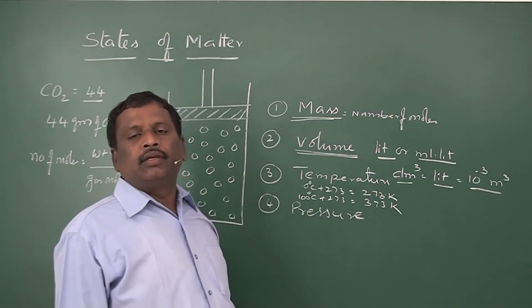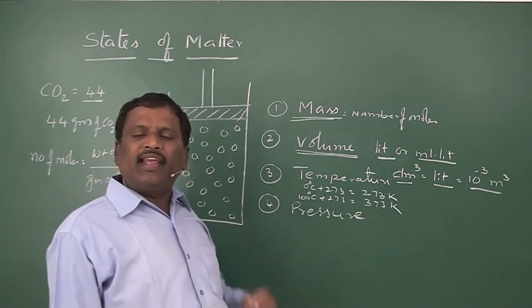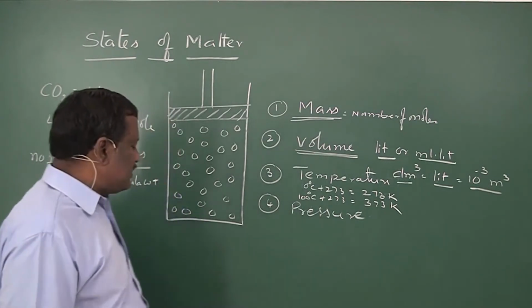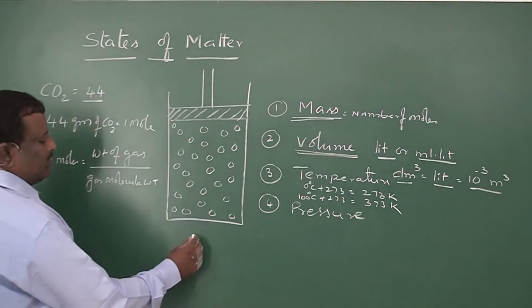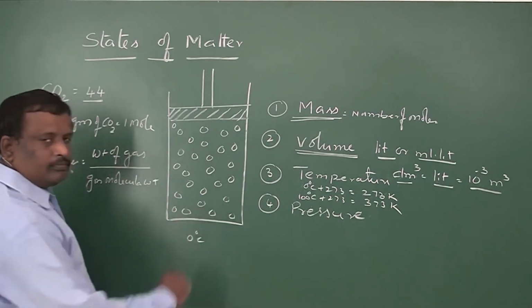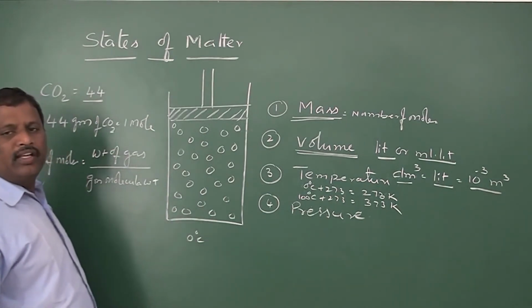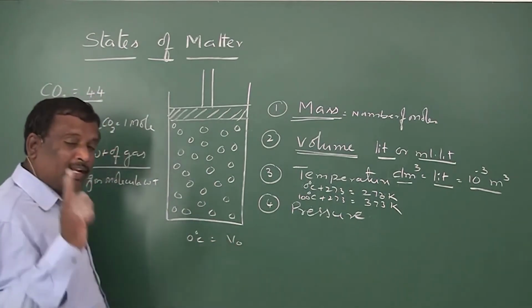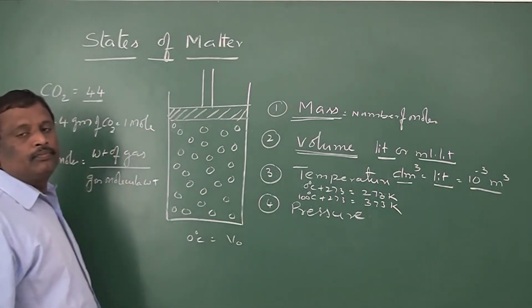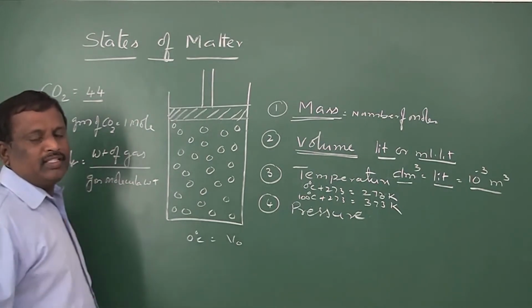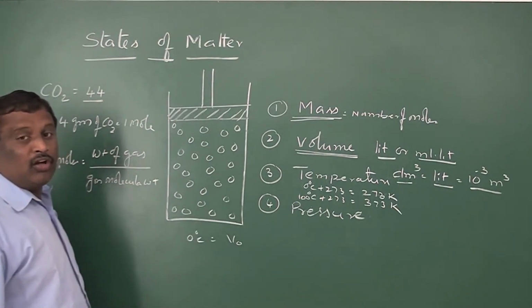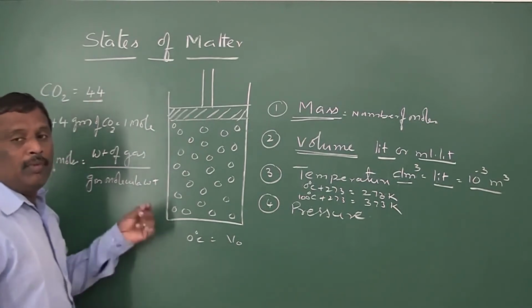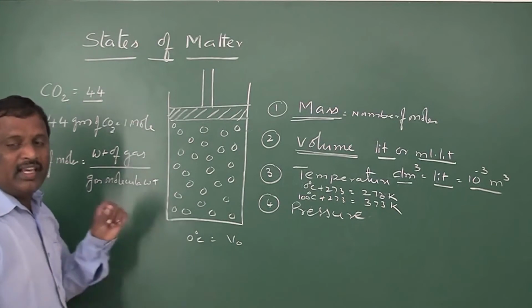For example, if you take any gas, and the volume of the gas at 0 degrees centigrade is V0, at constant pressure, if you increase the temperature, the volume of the gas will also increase.